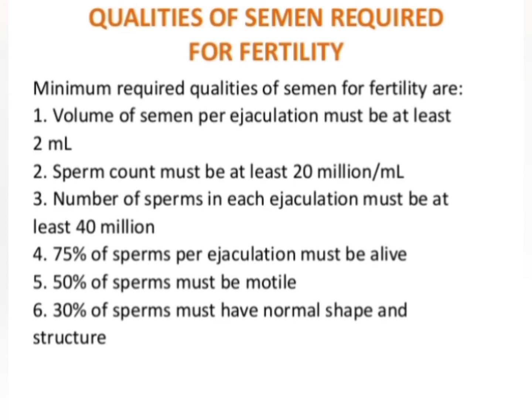Number 4, 75% of sperms per ejaculation must be alive. That means per ejaculation 2 ml of semen is released, and in that 2 ml of semen 75% of sperm should be alive. Number 5, 50% of sperm must be motile, and 30% of sperms must have normal shape and structure. So these are some of the qualities of semen which are required for fertility.